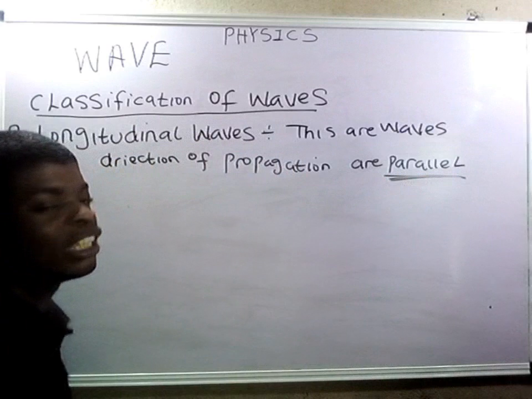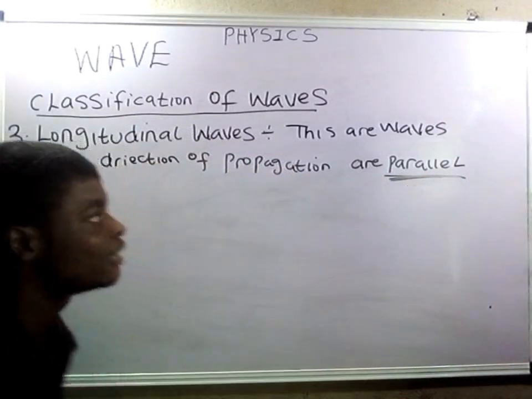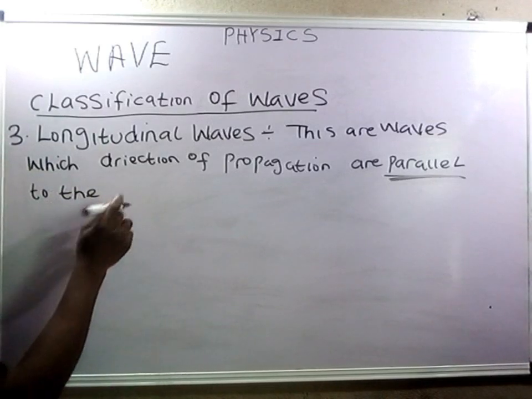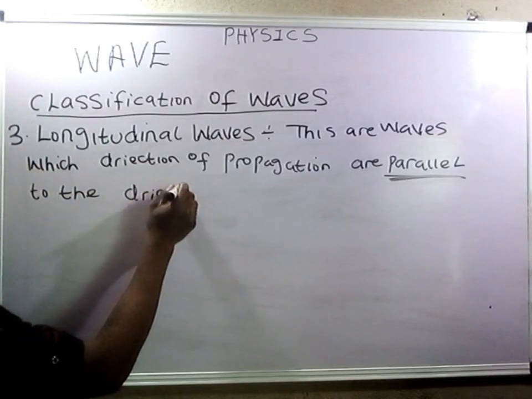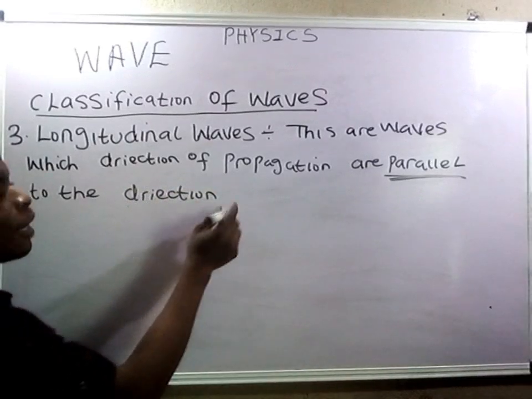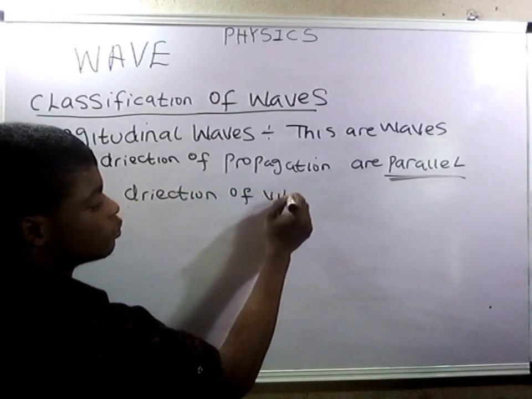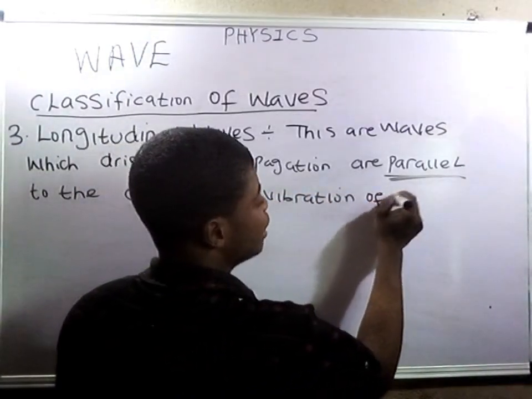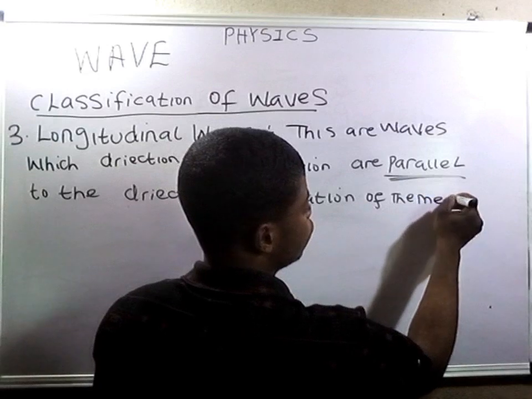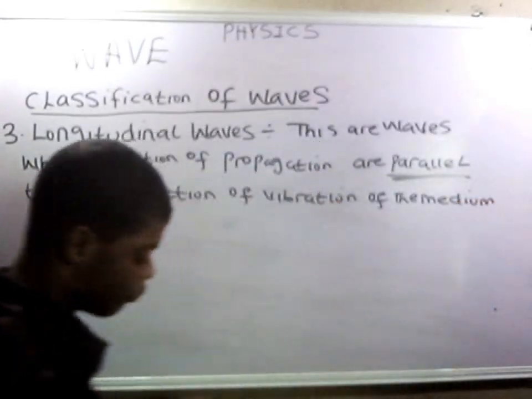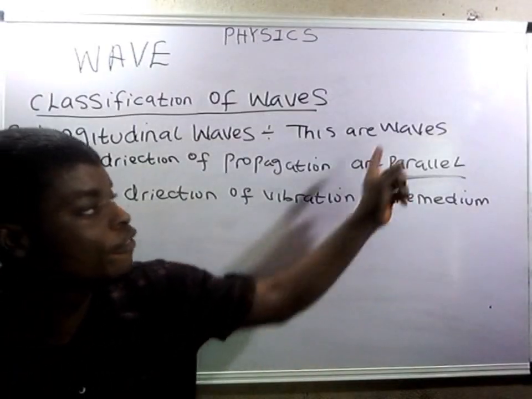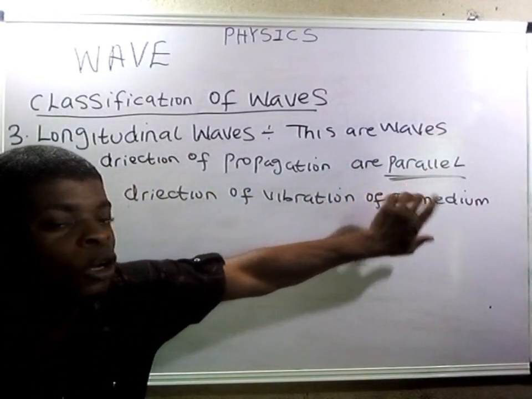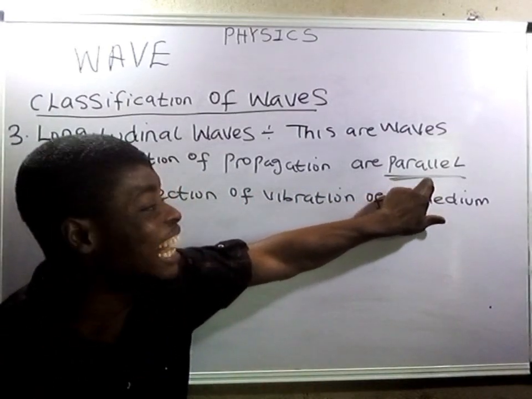So you must know that the keyword here is parallel to the direction of vibration of the medium. So longitudinal waves are waves whose direction of propagation is parallel. Note that the word parallel is needed in the answer to the question.